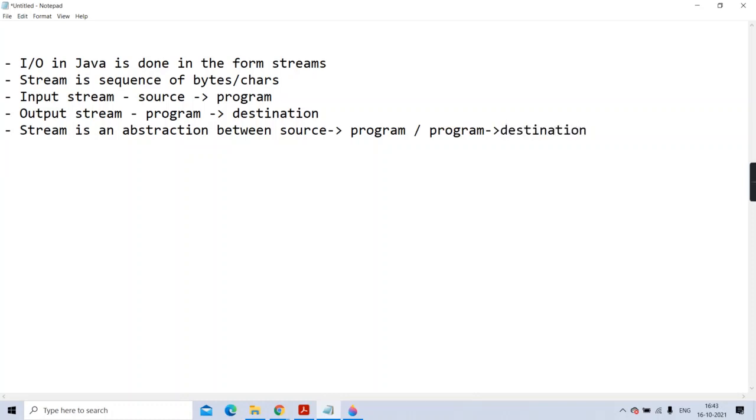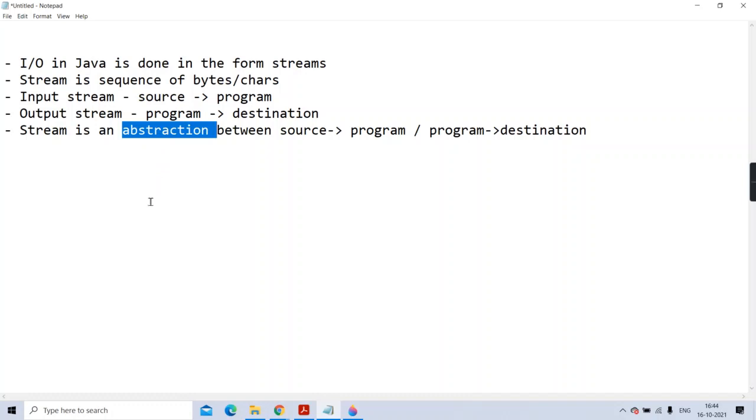Now you'll ask, what does that abstraction mean? It is an object which acts as an interface between the source and program, or program and destination. That object will take care of how to read the data at a low level or how to write the data at the low level. You don't have to bother about it, and that's the reason it's called abstraction.